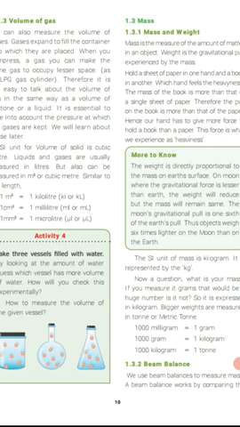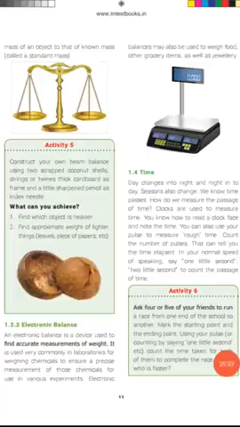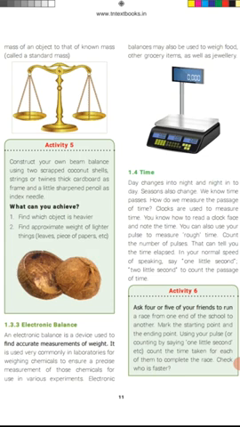Here, mass is in kilograms. 1000 milligrams equal 1 gram. 1000 grams equal 1 kilogram. 1000 kilograms equal 1 ton. Next, see this picture. This is the beam balance. We use a beam balance to measure mass. The next picture is an activity. Do you have some coconut shells in your home? You have to use the coconut shells and make a beam balance yourself.